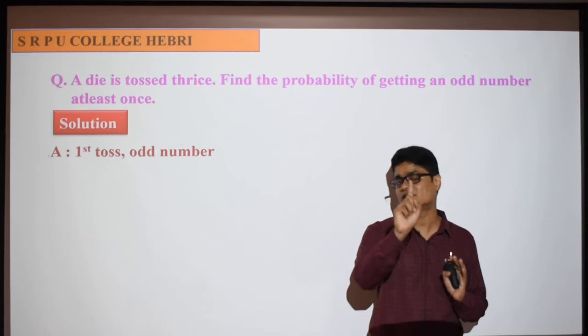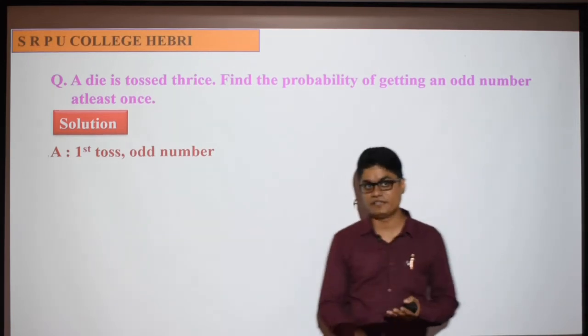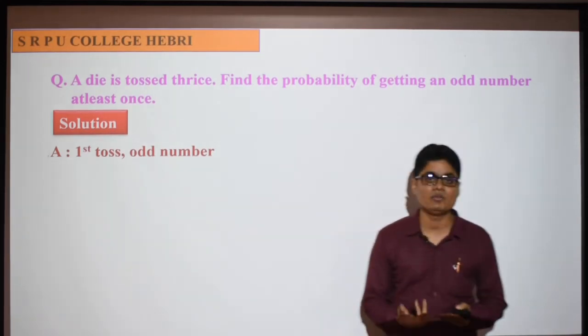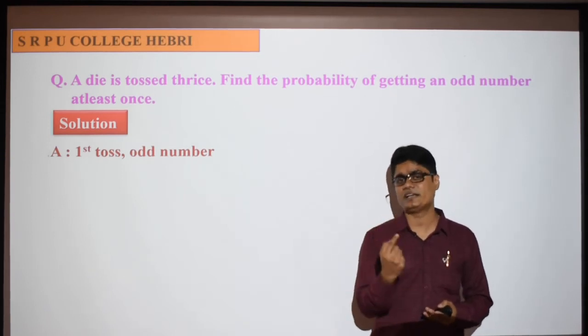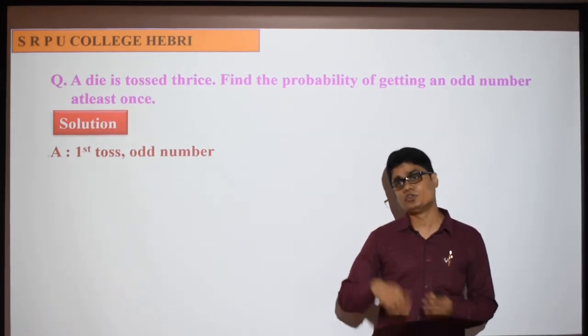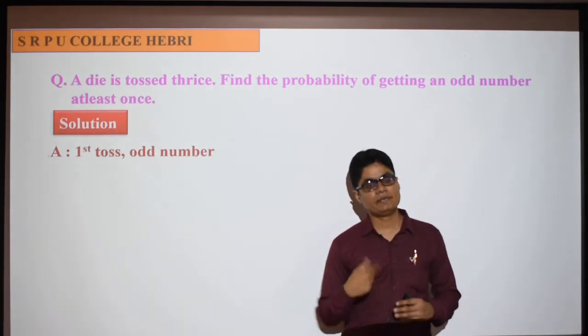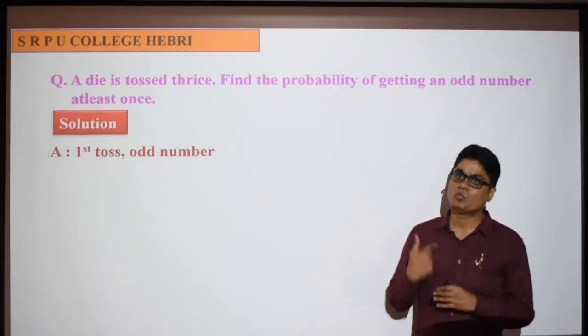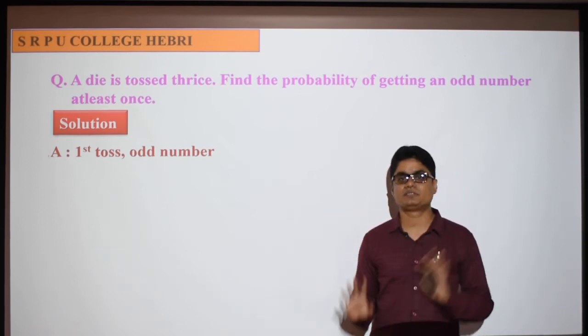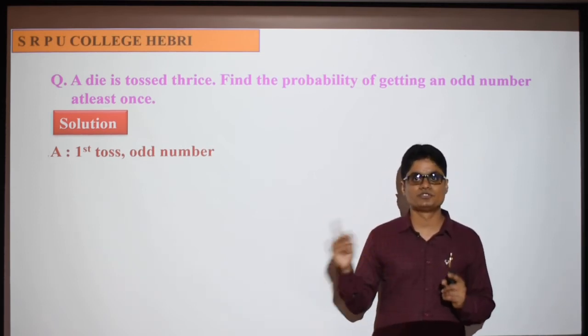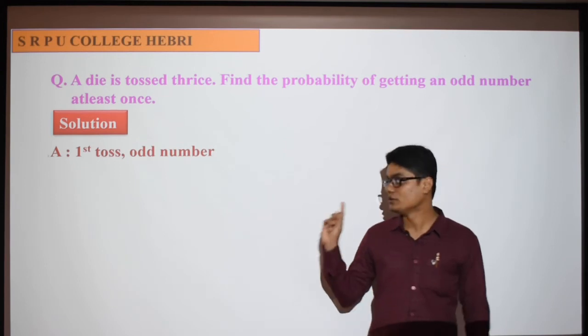At least one odd number must come up: 3, 5, 7... or 1, 3, 5. At least one die must show it. So you may get more than one: all 3 dice show odd, maybe 2 dice show odd, or 1 die shows odd. Only even numbers are not allowed, like 2, 2, 2 or 2, 4, 6, where all the dice show even. Okay, so did you understand the question?